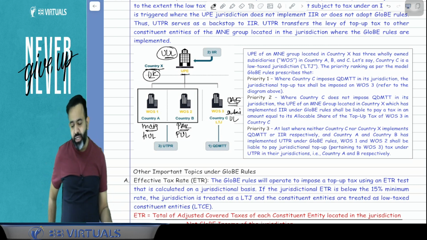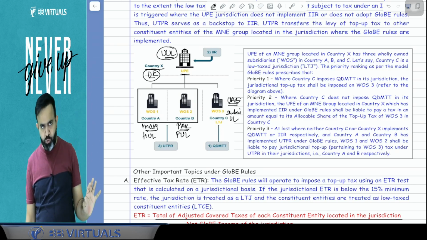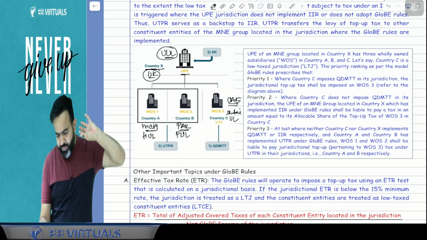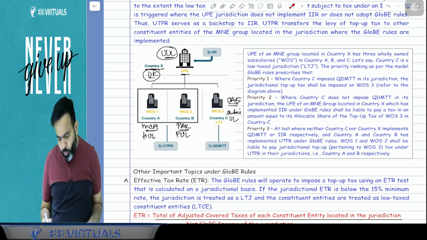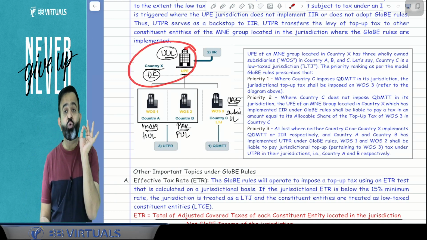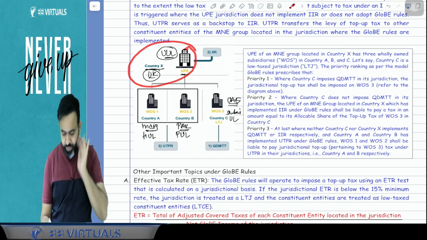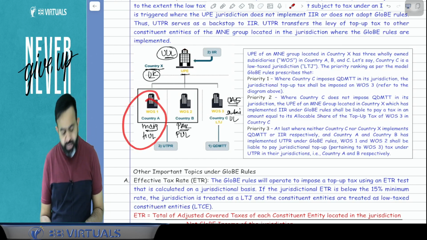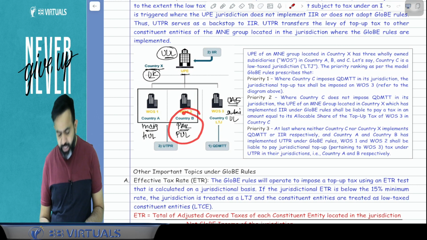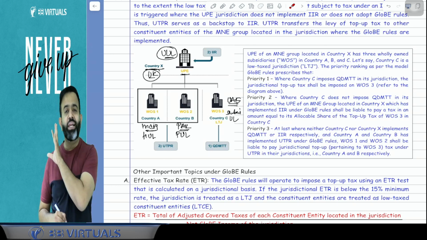So guys, try to understand, there is one Unilever group. The Unilever group parent entity is located in the UK, known as UUL. In India they have HUL, in Pakistan they have PUL, in Dubai, UAE, they have DUL.